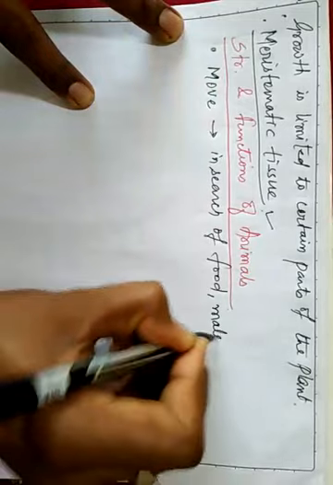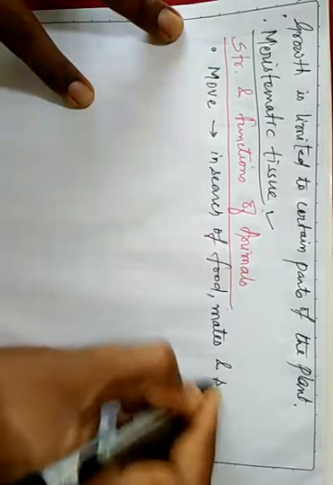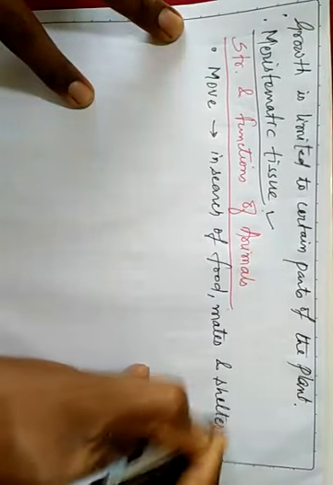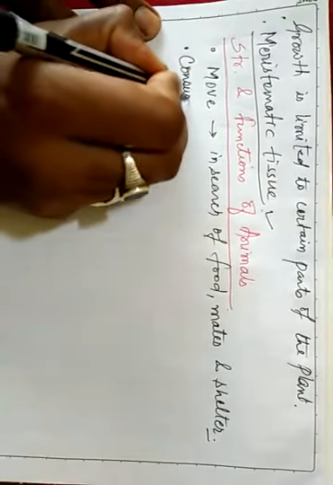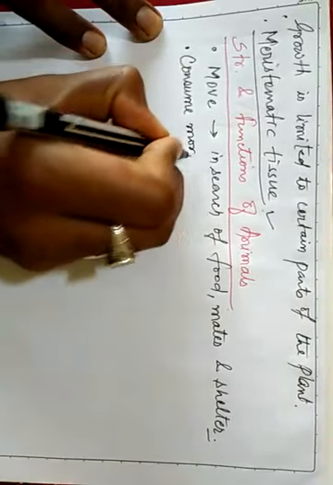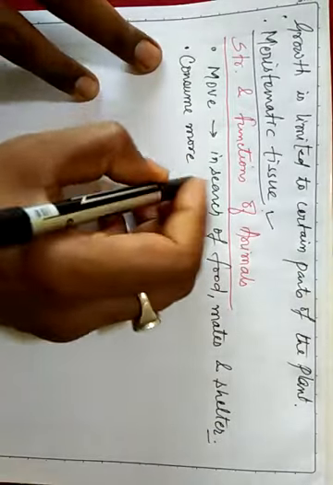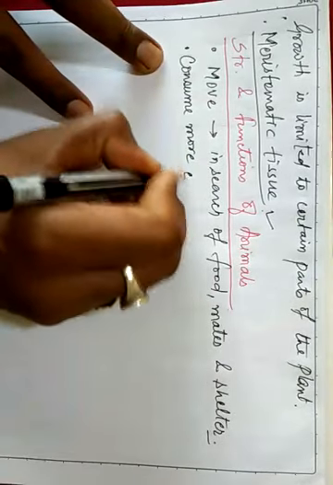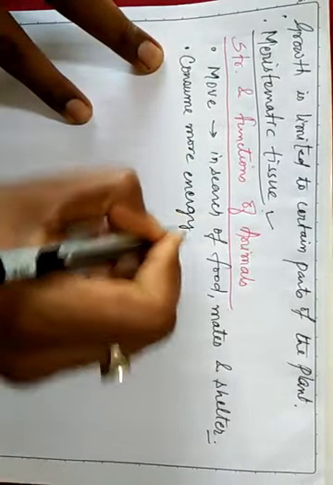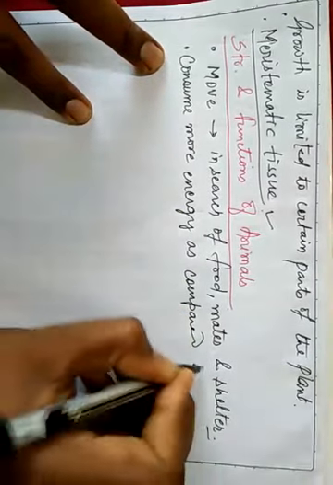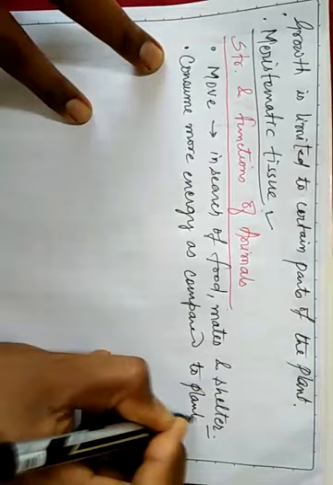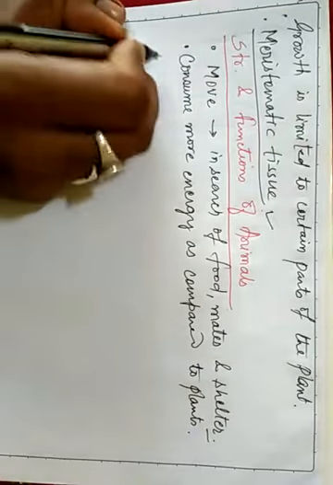Mates means mating and reproduction, and shelter, आवास के लिए, रहने के लिए. They consume more energy. Definitely they consume more energy because they are moving and they are working more. They consume more energy as compared to